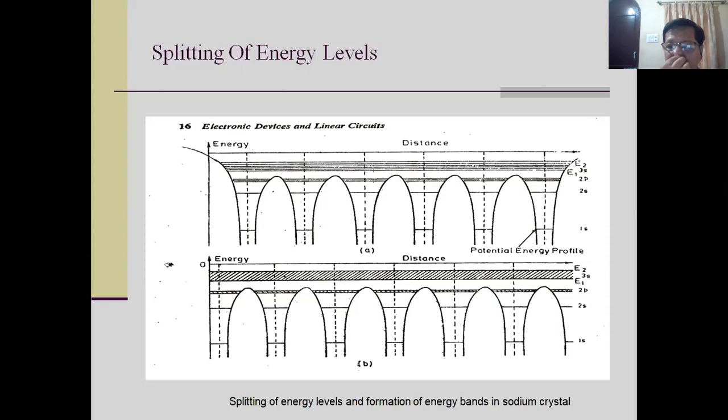Next lecture we will study in detail the formation of the energy band, and I will give you a specific example for formation of energy bands in semiconductors, conductors and insulators. And we will study the collective approach also. I will stop here. Next lecture we will see in detail, and we will study the formation of energy bands in conductors, insulators, and semiconductors.